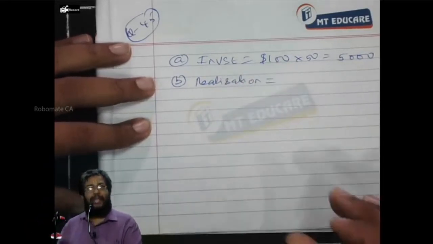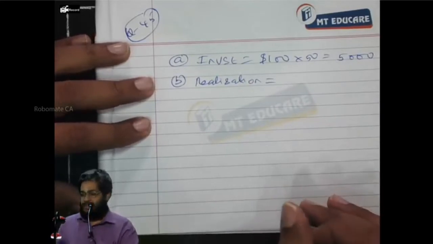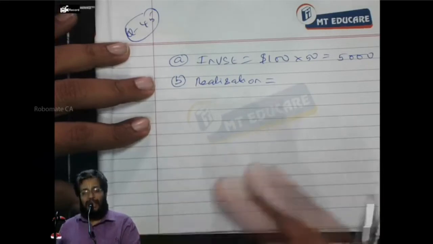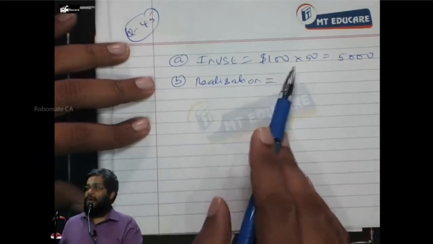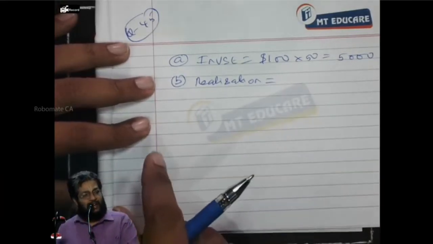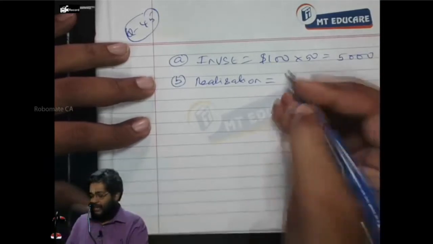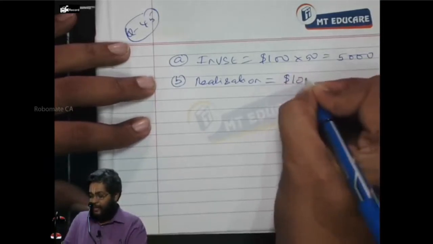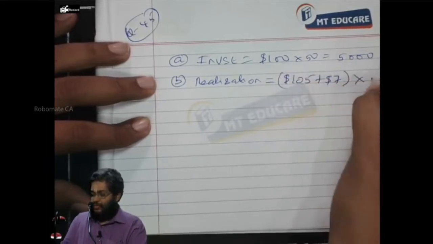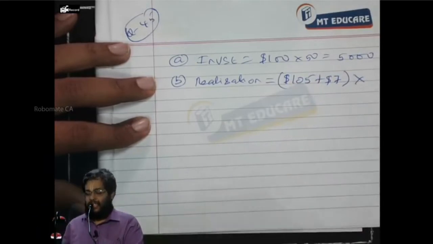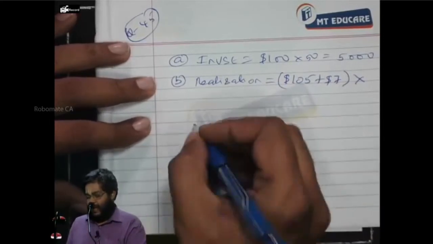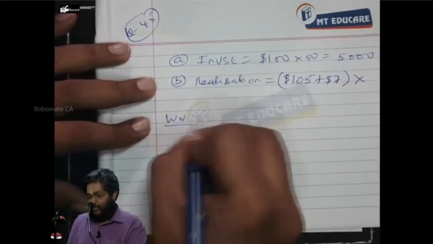Now, B, realization. Answer me. I realize how many dollars? $105, and I also receive what? $7 as interest. That is a $100 bond I am selling after 1 year at $105. I am also receiving $7 interest. Right or not? That means realization is $105 plus $7 into today's exchange rate or exchange rate prevailing after 1 year? Okay, just leave one line space and write working note.